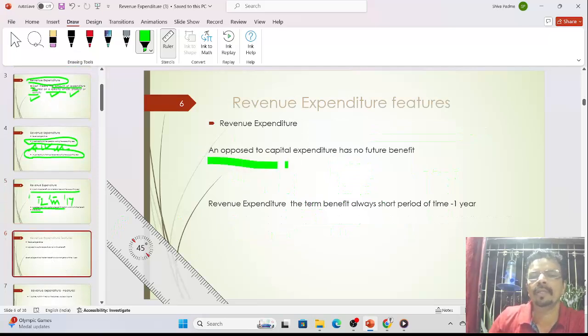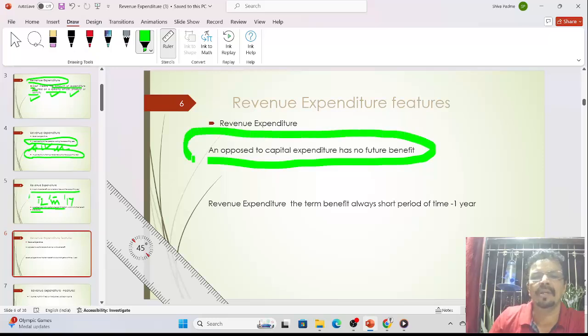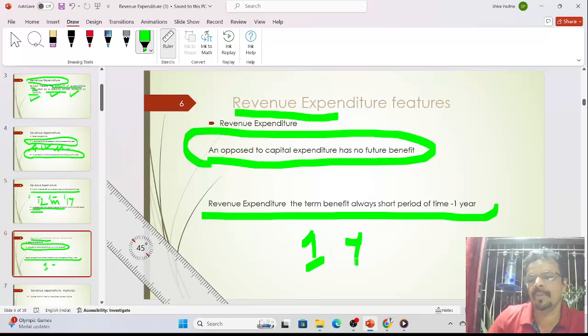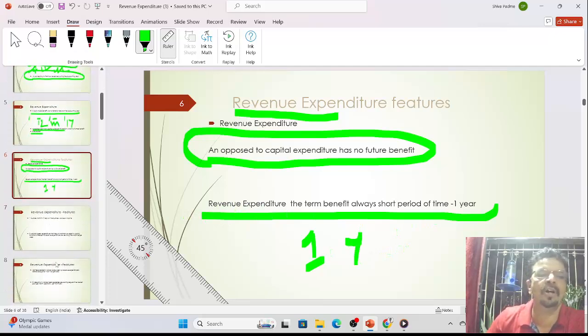After that, as opposed to capital expenditure, it has no future benefit. So again, we are studying revenue expenditure, which is exactly opposite of capital expenditure. These are very different, opposite characters: capital expenditure and revenue expenditure. Revenue expenditure is always for a short period of time. What do we call short period? Income we get in less than 1 year, that we call short period. So whenever we earn income, it is always for a short period of time and not for a long period of time.